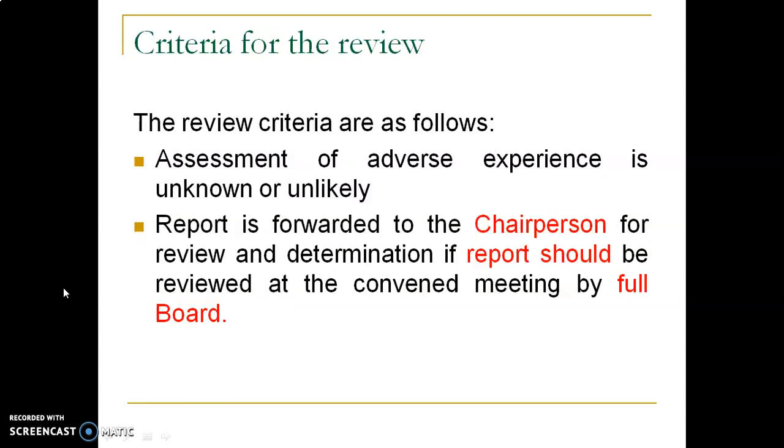Now let us see what criteria they will follow for reviewing. The review criteria can be listed as follows: assessment of adverse experiences, unknown or unlikely. The report is forwarded to the chairperson for reviewing, and for determining whether the report should be reviewed at the convened meeting or whether the full body is required or not. All the decisions will be made there, because the quorum should be framed. So for that they are going to do a complete review.